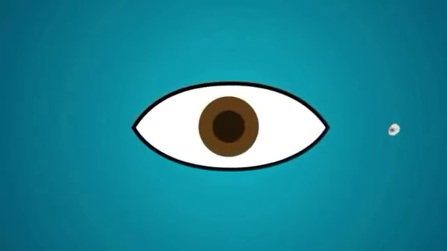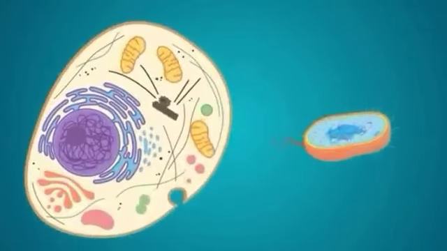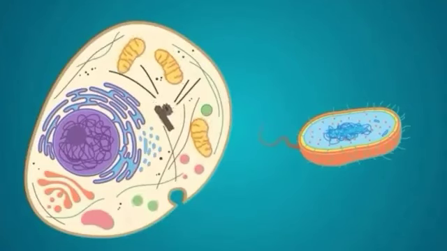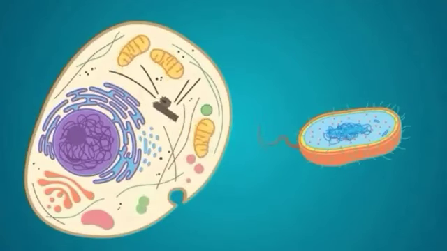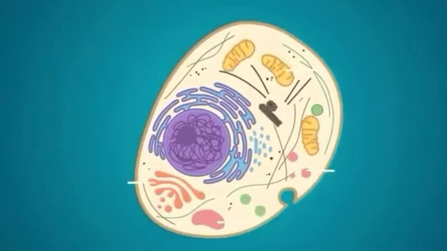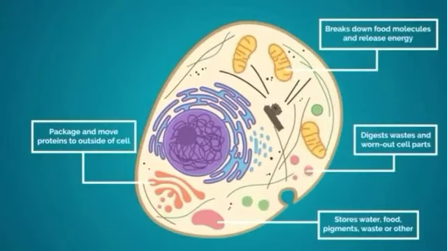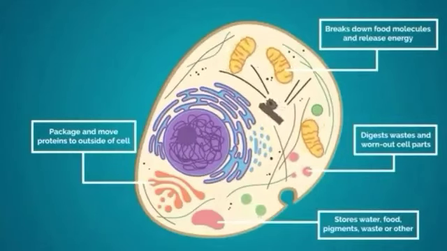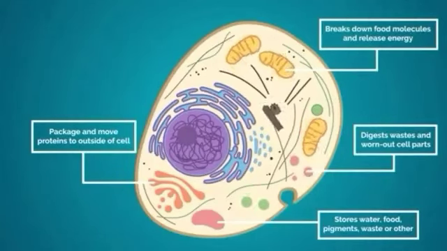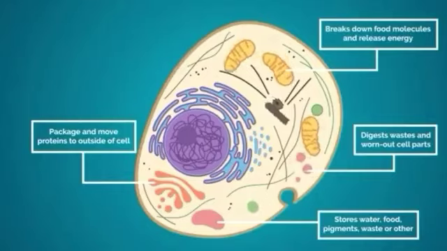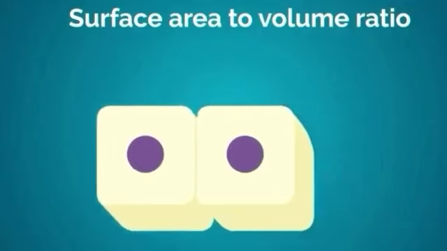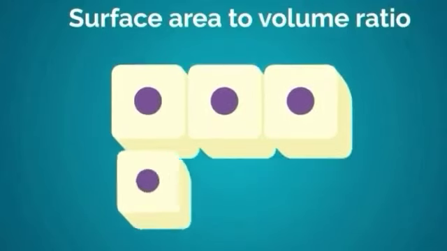Though eukaryotic cells are very small to see with our naked eye, they are very big when compared to prokaryotic cells. In eukaryotic cells, different cell organelles perform different functions. On the other hand, prokaryotic cells have an advantage due to their small size and simplicity, because of which they have larger surface to volume ratio. This ratio enables them to grow and reproduce faster and satisfy the nutritional needs.